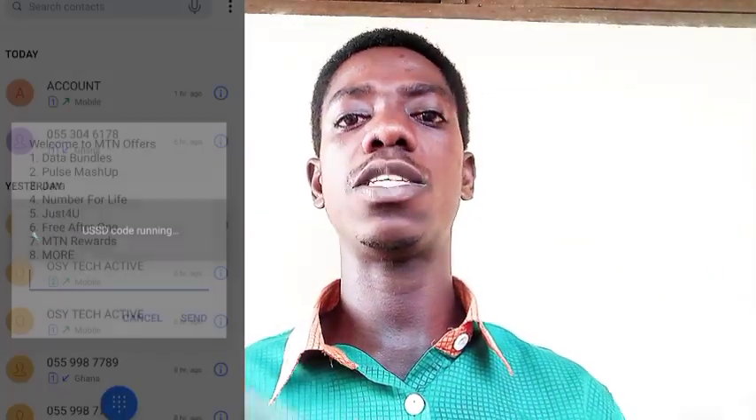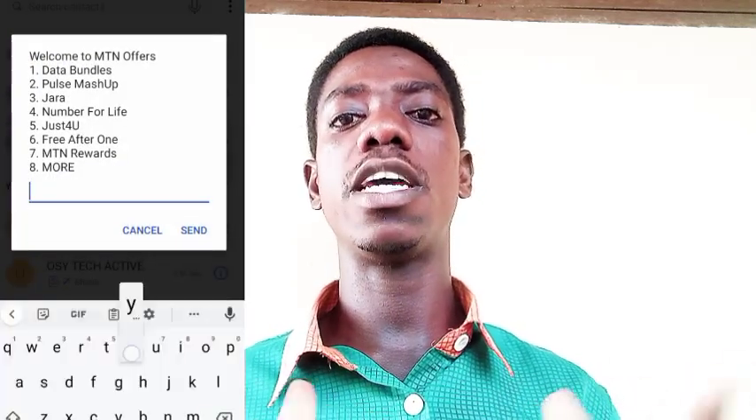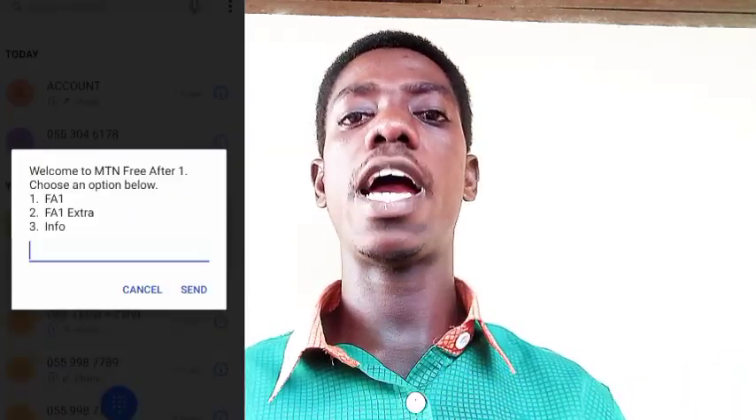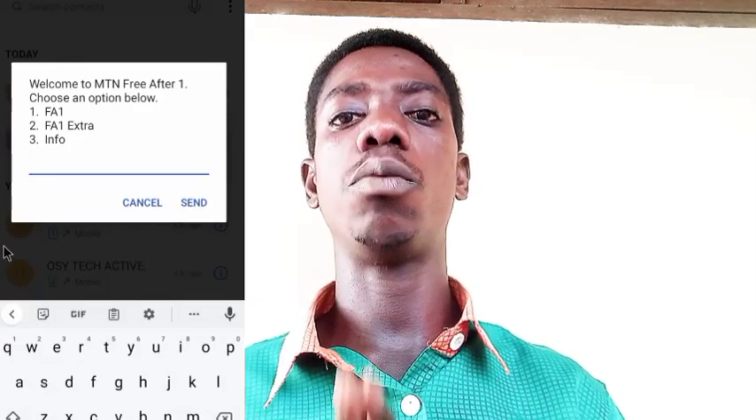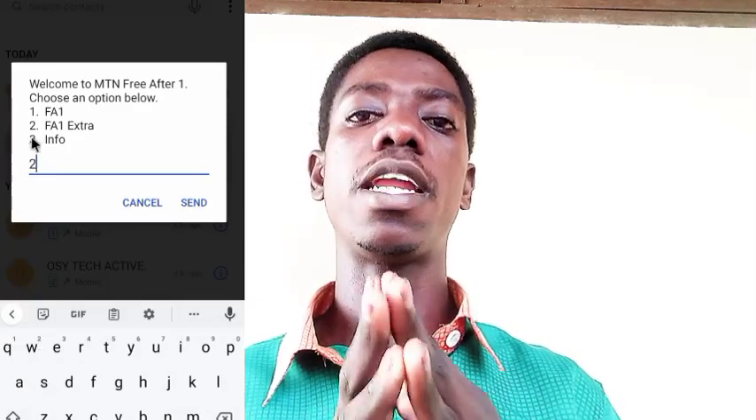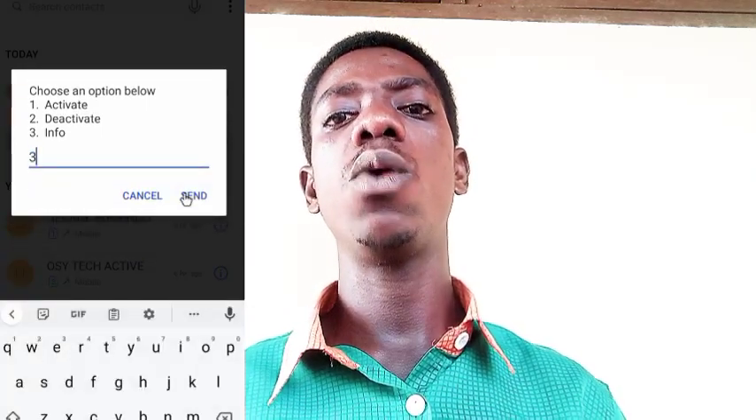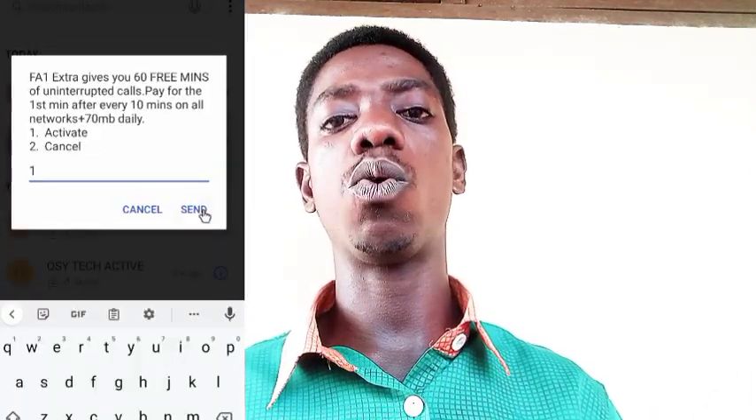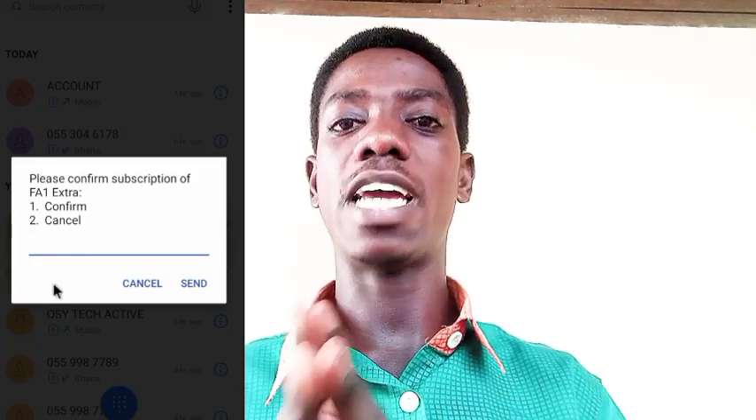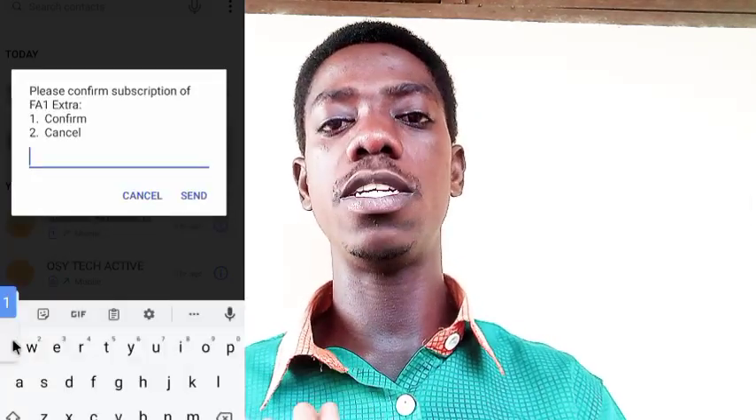Whoever activates the option, we choose option 6, free after 1 hour. Now if we choose option 2, free after 1 extra, confirm it. Use a calculator: within 1 hour the call is 35 pesewas times 6, which is 2 cedis 10 pesewas for 1 hour. I think it's not fair.